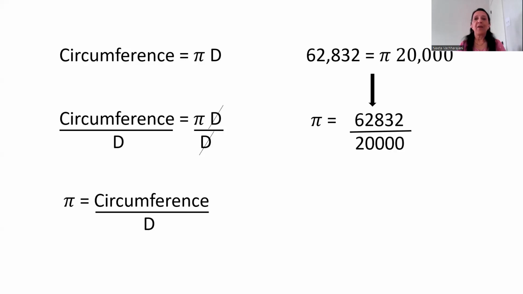And so we get the value of pi as 62,832 divided by 20,000. That means pi equals 3.1416. That's pretty close to the number that we know, and that's quite creditable. But I have quite a few questions in this formula.